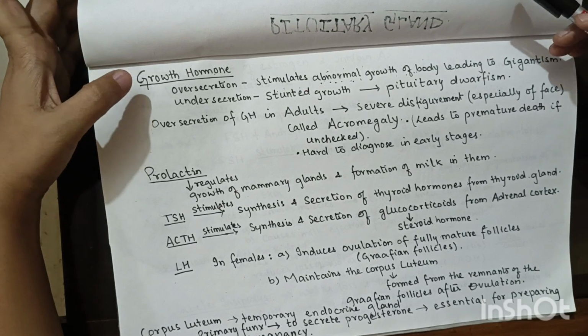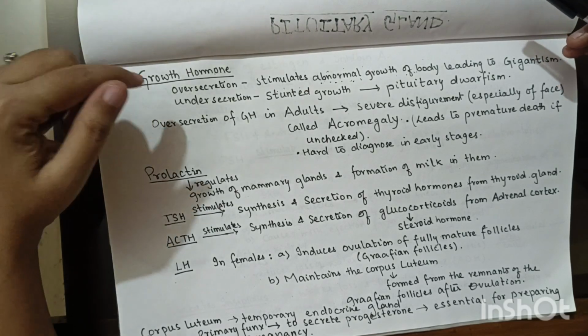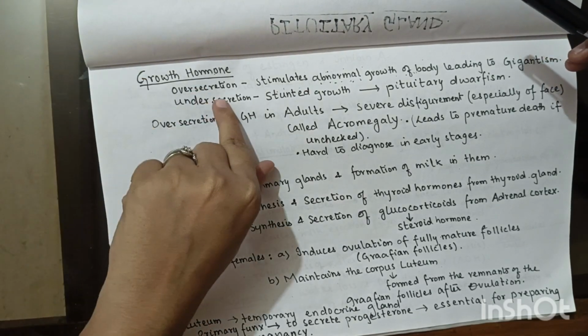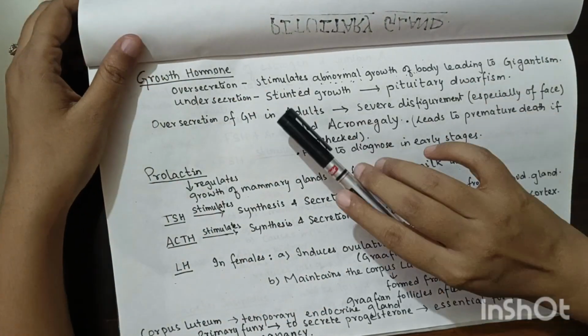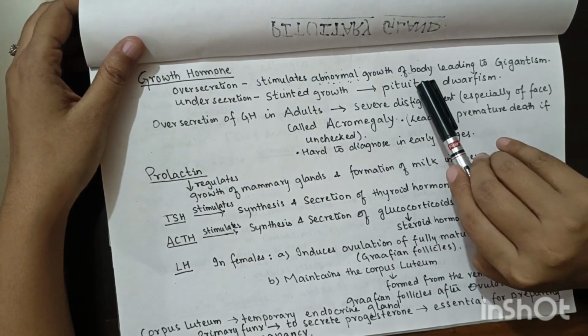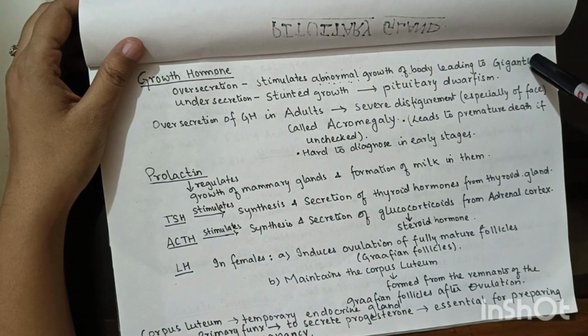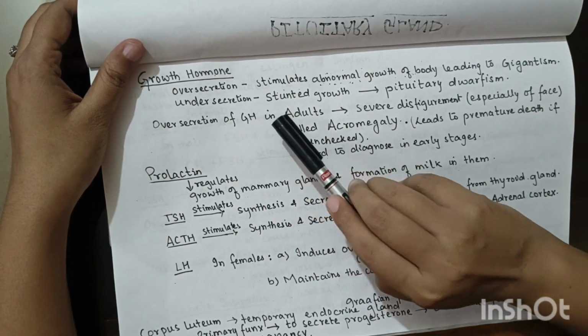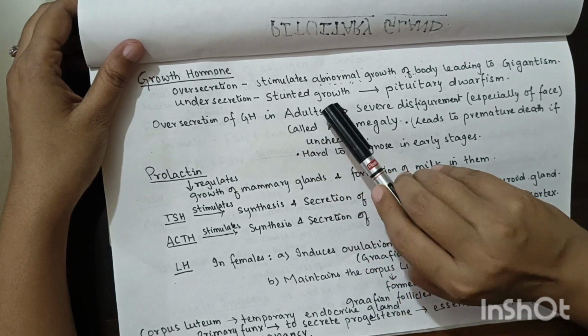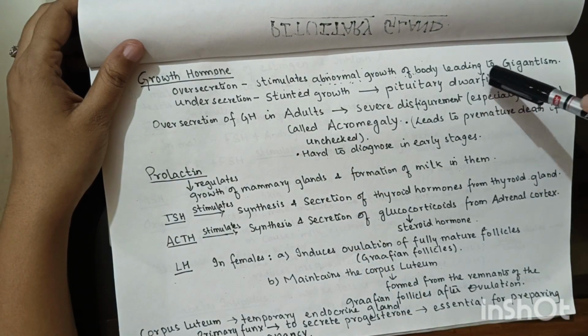First, growth hormone. In case of oversecretion of growth hormone during childhood, it will cause abnormal growth of body leading to gigantism, and undersecretion of growth hormone will cause stunted growth leading to pituitary dwarfism.